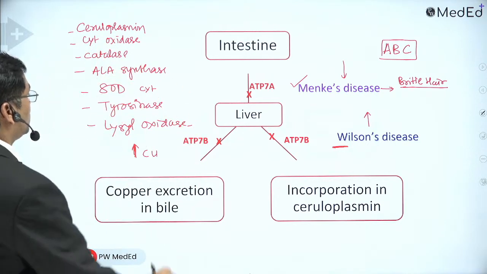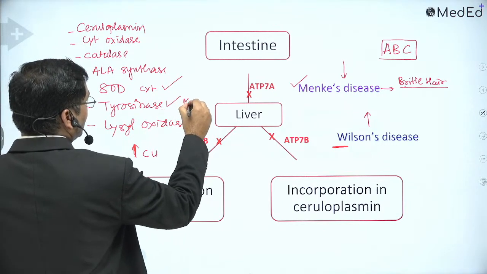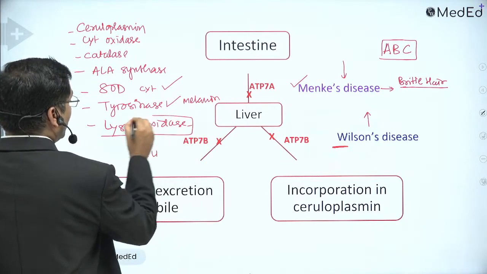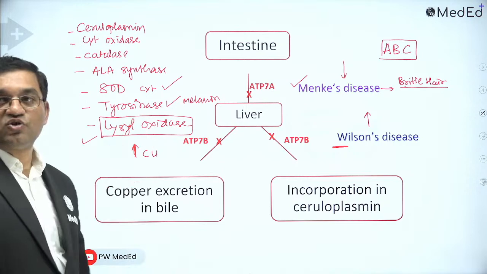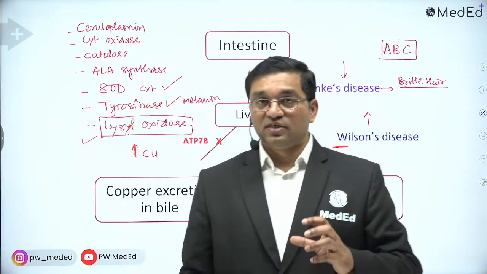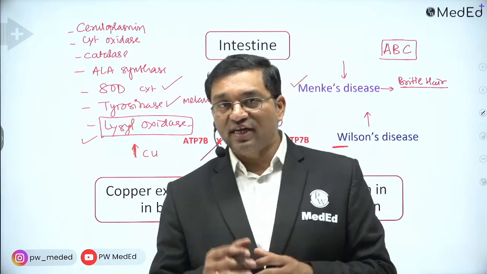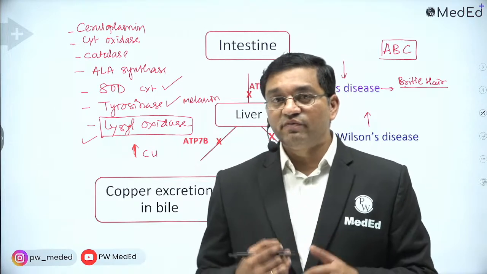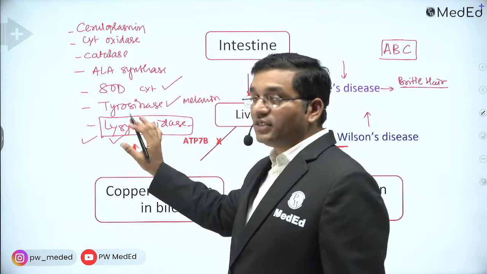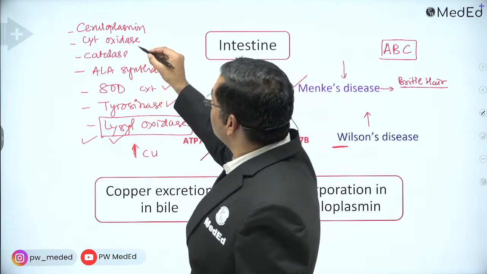This is antioxidant function, this is for synthesis of melanin, and this is collagen cross linking and synthesis of collagen, lysyl oxidase. It is important in collagen cross linking. It is important for formation of cross links between the hydroxylysine, the cross links between the aldols of the hydroxylysine. So it is important in collagen cross linking and strengthening. So these are the important functions.